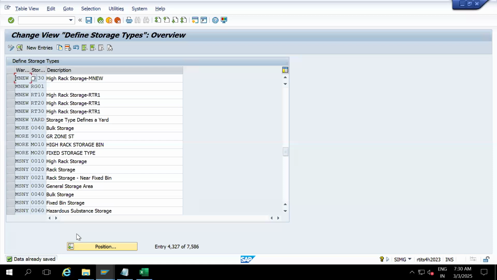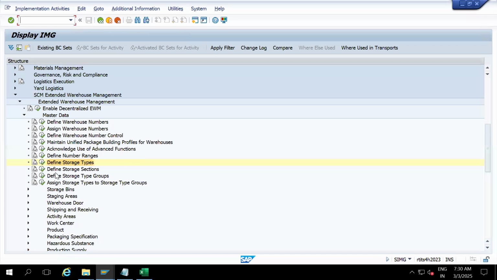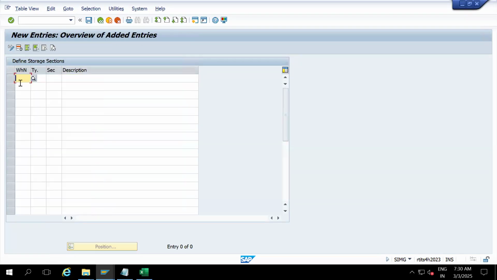Okay, let's define this section as we discussed. Go to define storage section. Click on new entries. MNEW warehouse, MN10 storage type, FMS, fast moving section.